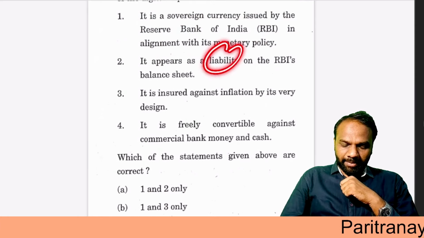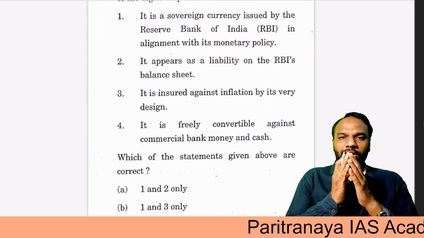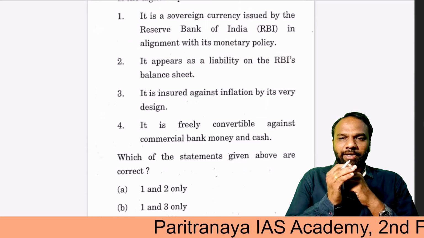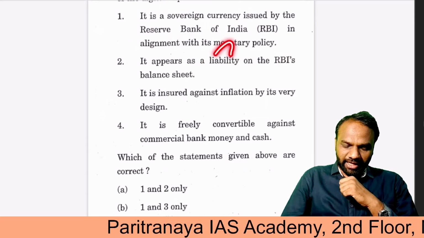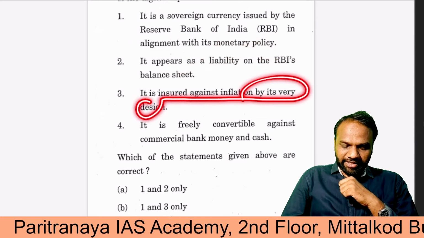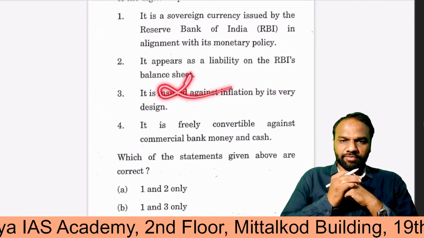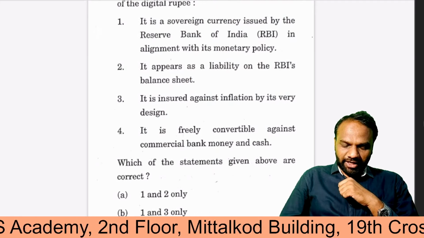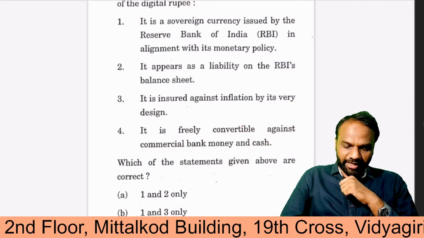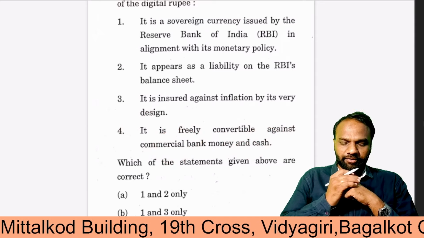It appears as a liability on the RBI's balance sheet. This point is important. When it comes to RBI, it has both liabilities as well as assets. Whether the digital rupee is a liability or an asset for the RBI, it is a liability. So this is also correct. It is insured against inflation by its very design. False. None of them are insured against inflation, so the third one is false. The digital rupee is freely convertible against commercial bank money and cash. Yes, it is freely convertible against any commercial bank money and cash. So the fourth option is also correct.